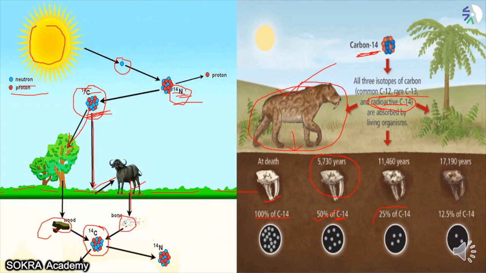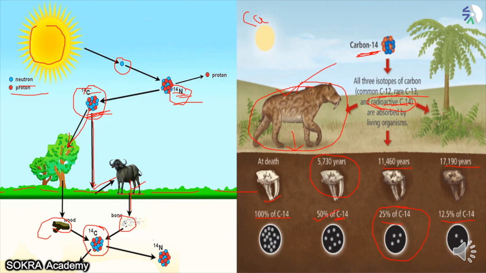This is called carbon dating. This is one of the procedures done in paleontology, in the study of fossils. You take out a fossil, you study radioactive isotopes, and you find out how old these bones are. That was the time the scientists were shocked, when they found a bone and said, oh my god, this bone must be around 30,000 years old, this bone must be around 50,000 years old. So they started questioning how old our universe and our earth are, because these animals are evolving and dying, but the radioactive carbons, now we are studying.